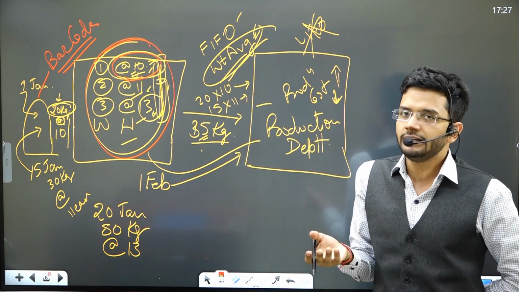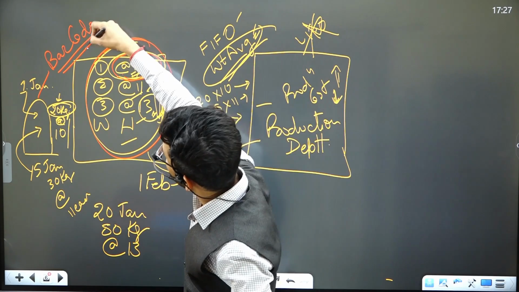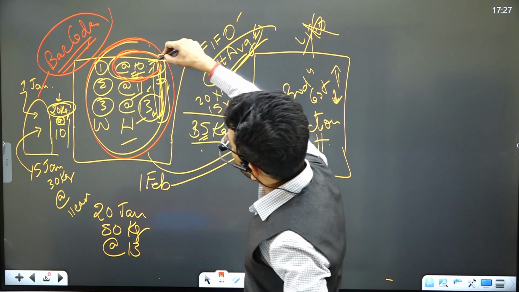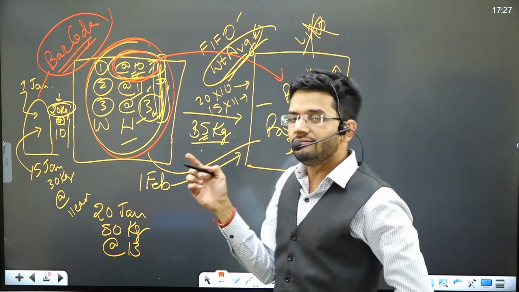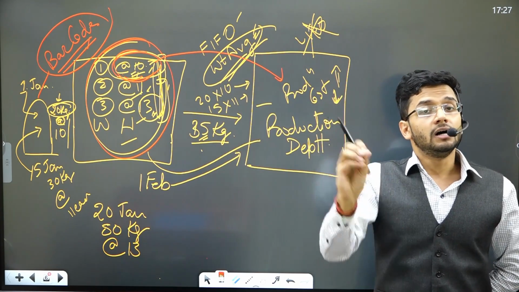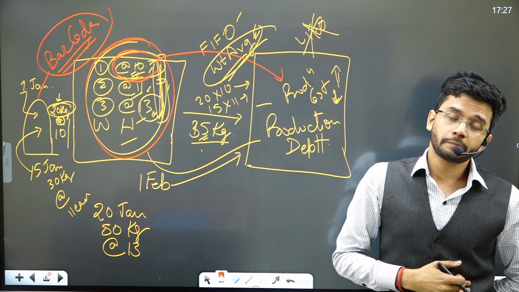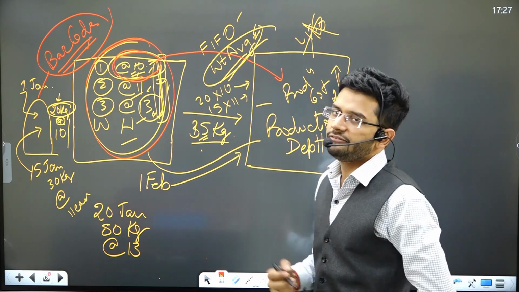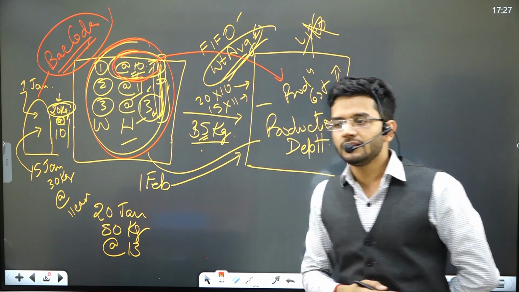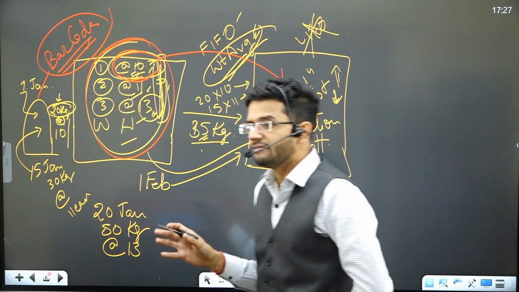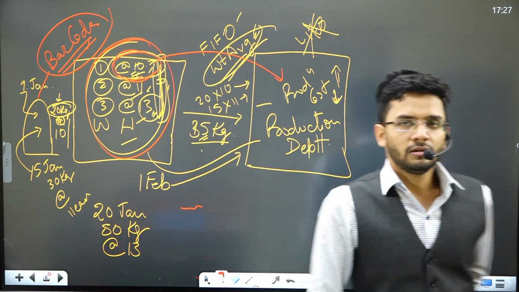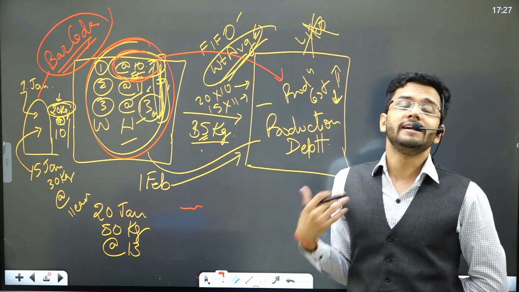So using the specific identification method, we will track the barcode of the good which we are actually moving to the production line, and on a real-time basis, we can use the actual amount which is debited to the cost. This is how the specific identification method works, and it is used in several industries, because barcodes are now very, very popular, and they are widely used to track inventory status.